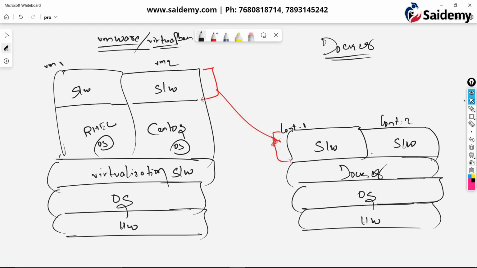So you might be thinking, Sai, without an OS, how can you run a container? Yes, we can run. That's what I'm going to explain. So containers don't have an operating system. That's the first point you should understand.